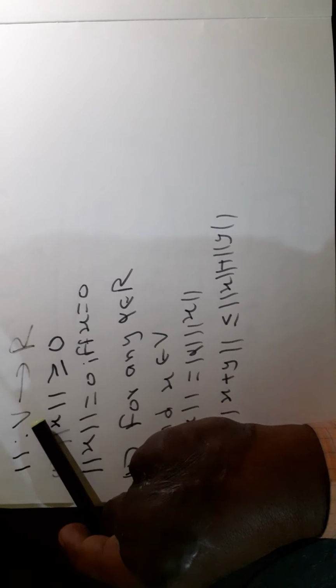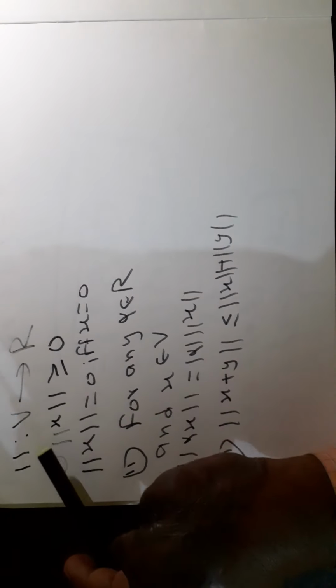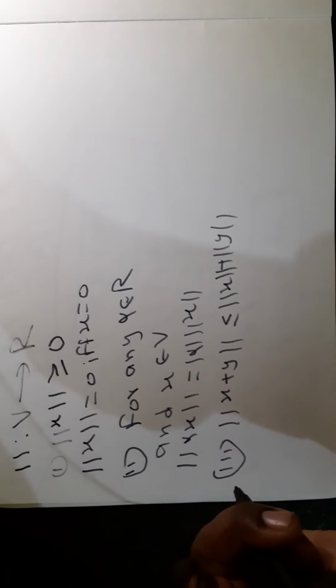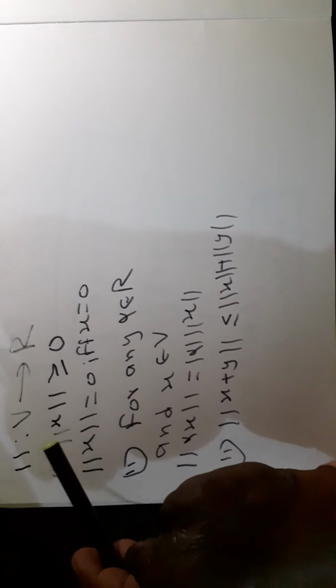Now see here, if V is any vector space over R, then we associate with each vector of V a non-negative real number called the norm of that vector. Norm must satisfy these three properties. Number one, norm of x is greater than or equal to 0, and norm of x is equal to 0 if and only if x is equal to 0.